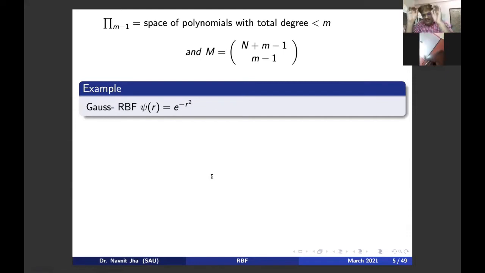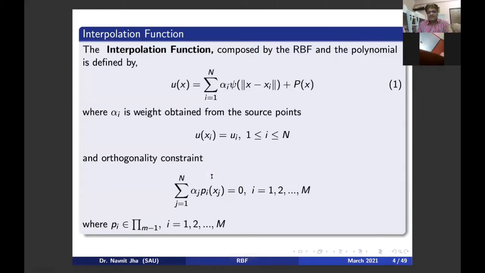If the definition of this ux is only ux equal to px, that is a polynomial, and the sigma term is absent, then this is basically a Lagrange's polynomial kind of thing. So if ux equal to px, where p is a polynomial of degree n, you can have a Lagrange's interpolation polynomial. All right.